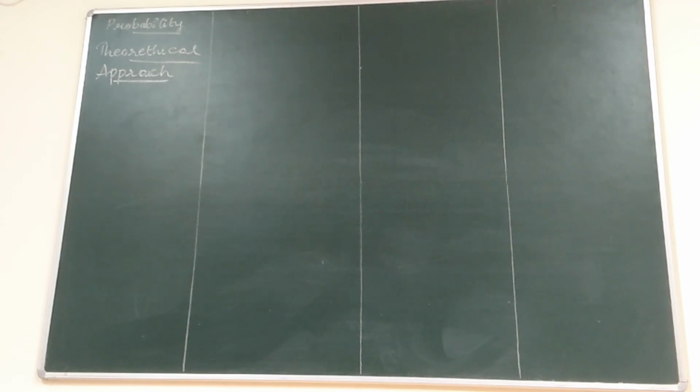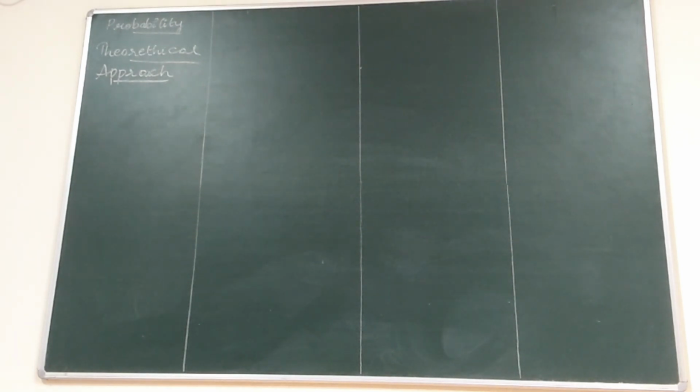What are the two possible ways? Either head up or tail up. Okay? Full stop. This is one of the theoretical approaches.